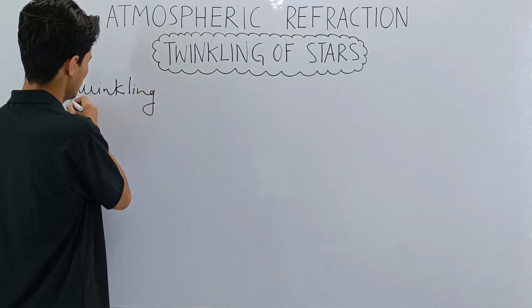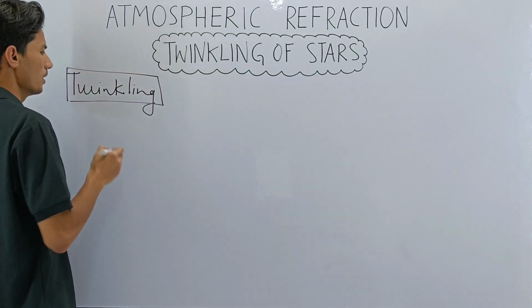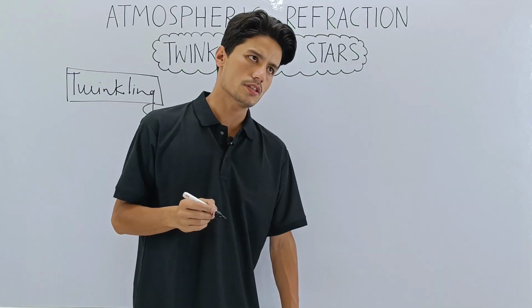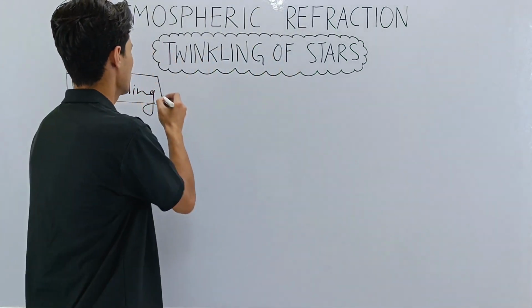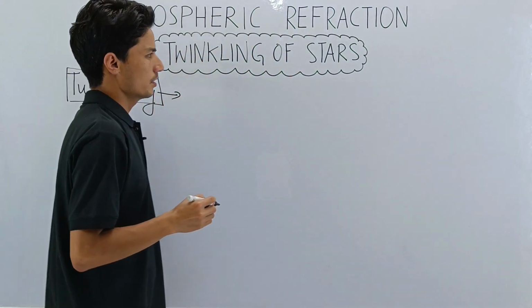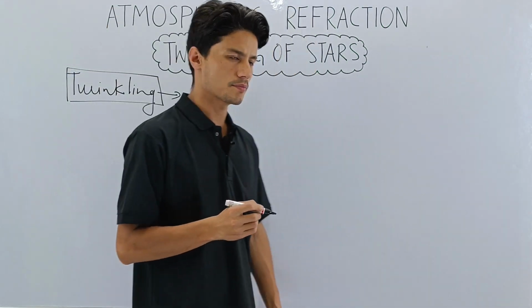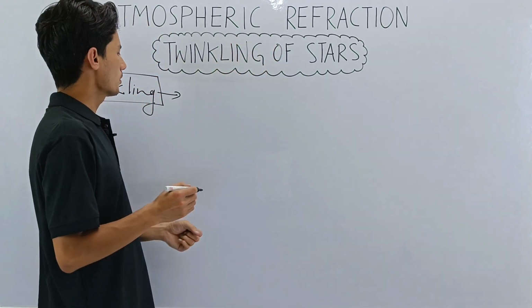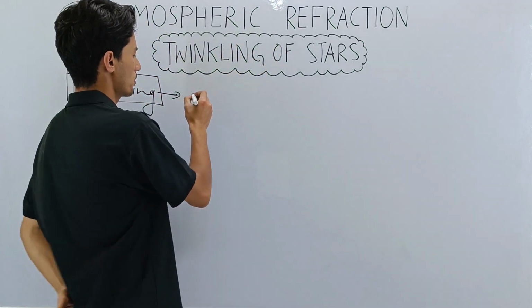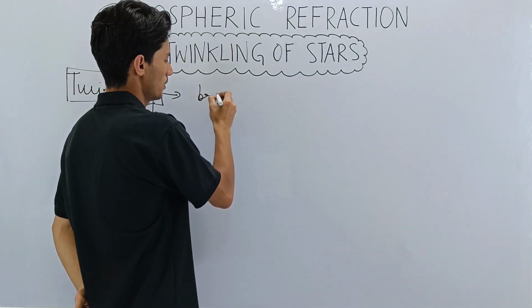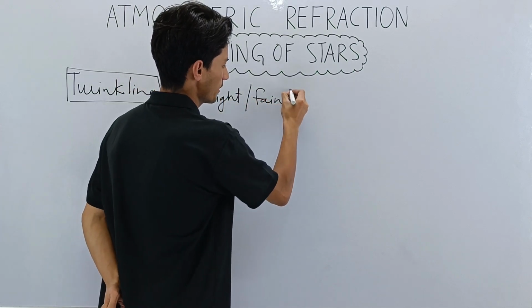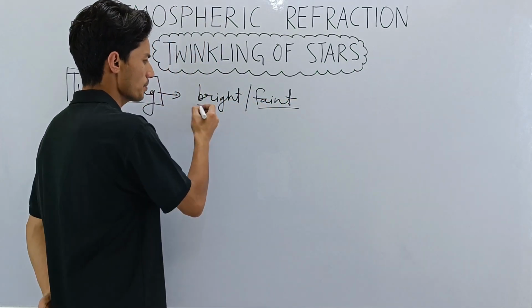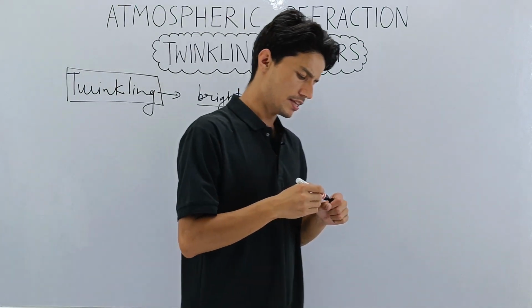See, stars emit light rays, and then these light rays, because of the atmosphere, sometimes appear bright to our eye, sometimes they appear faint, meaning less bright.